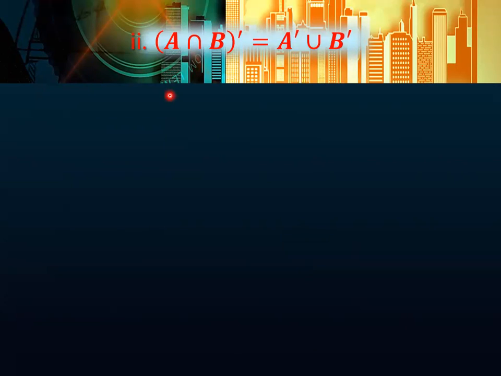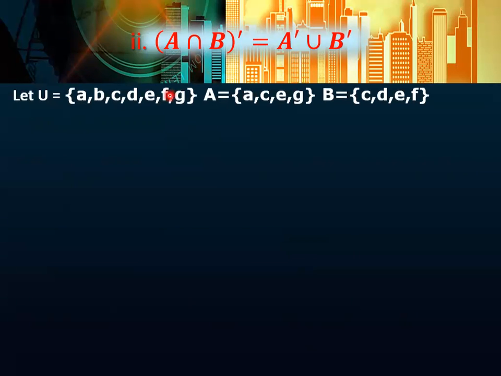Okay, so first we are going to find out which sets we have. Let U be equal to A, B, C, D, E, F, G, A is equal to A, C, E, G, and B is equal to C, D, E, F. As you know, A and B are the subsets of this universal set. So first we are going to find out A intersection B.